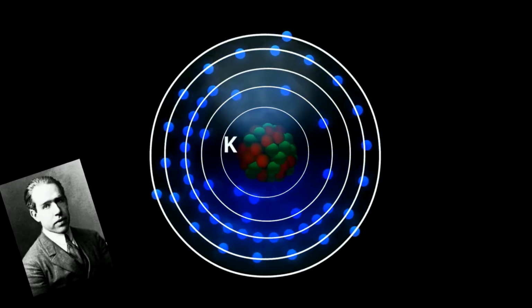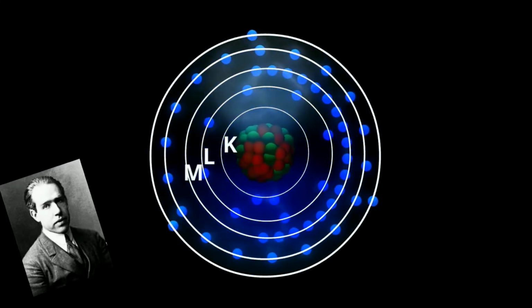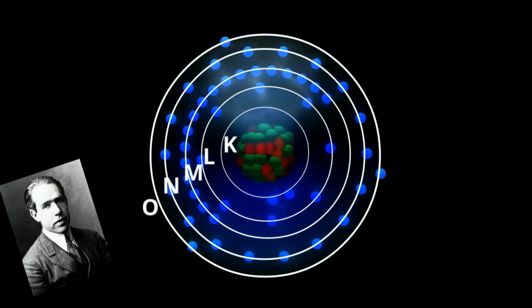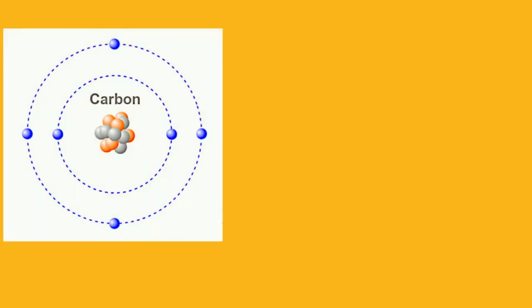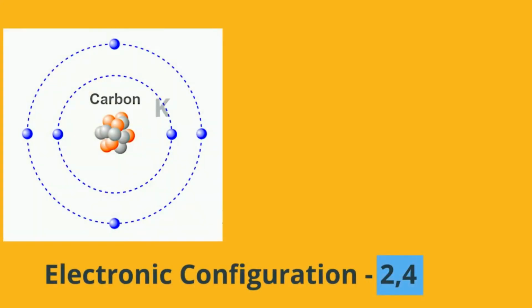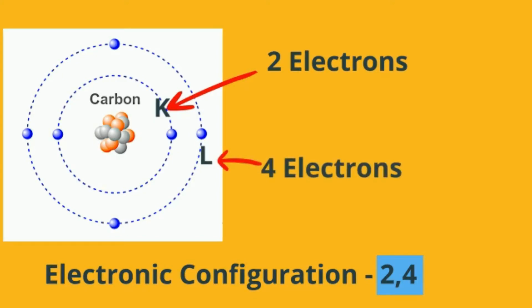These shells are named K, L, M and N. The arrangement of electrons in these shells is known as electronic configuration. For example, carbon has 6 electrons. Its electronic configuration is 2, 4. 2 electrons are placed in the K shell and 4 electrons in the L shell.